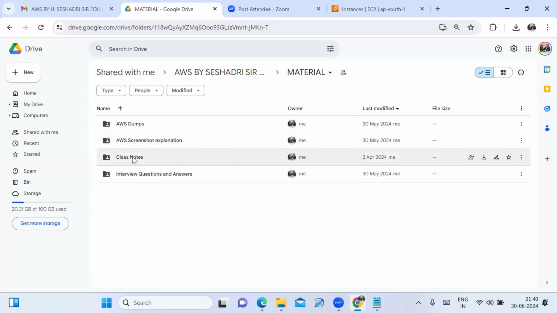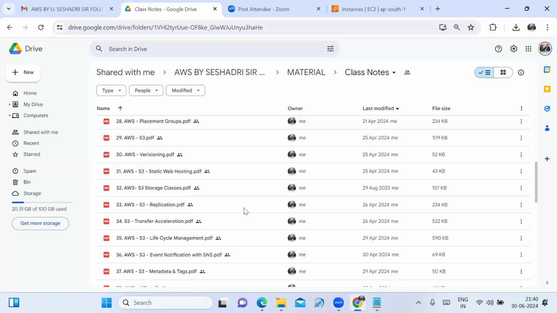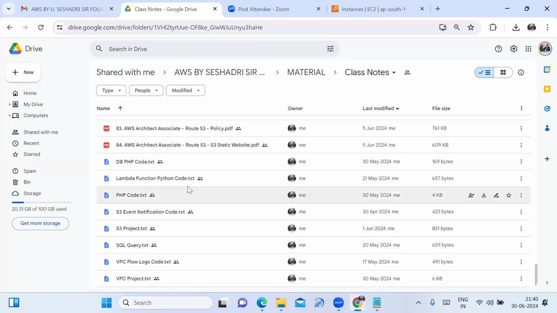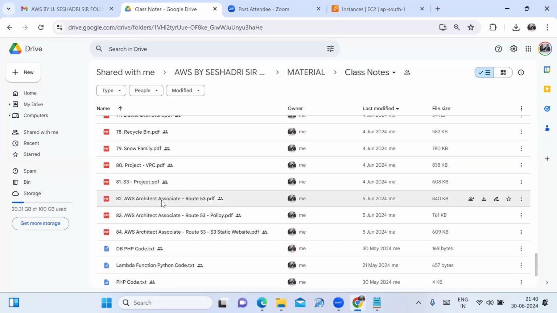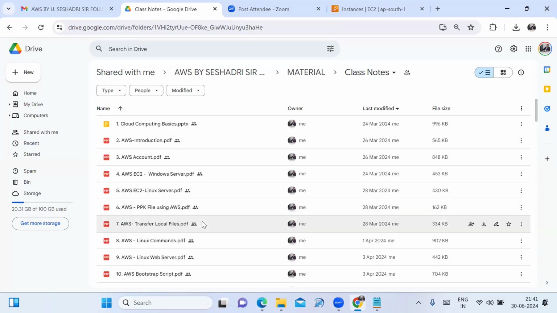Here I update the class notes every day. This is today's concepts, the Linux commands, and the previous concepts are there too. Point to point I have mentioned in my class notes. There are around 84 topics, and out of 84, more than 75 are hands-on only. I'm focusing only on hands-on, not on theory.